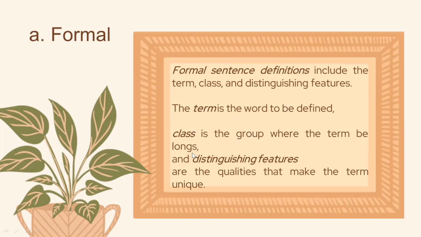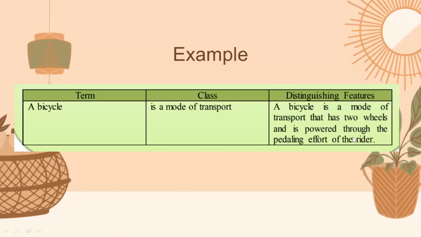And then after that, we have to state the distinguishing features or what makes it unique or rare from all its group mates. So for example, this one term, a bicycle, class is a mode of transport. Distinguishing features, a bicycle is a mode of transport that has two wheels and is powered through the pedaling effort of the rider. So, unsa man ang word na atong gi-define diri? Yes, it is the bicycle.